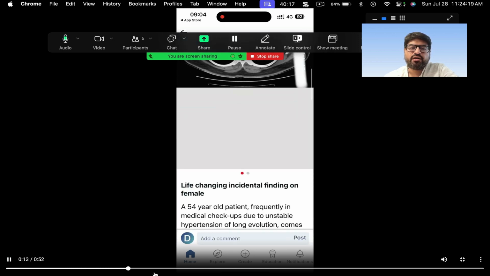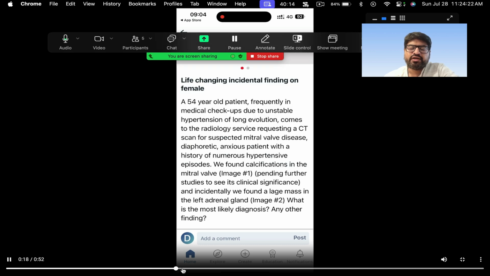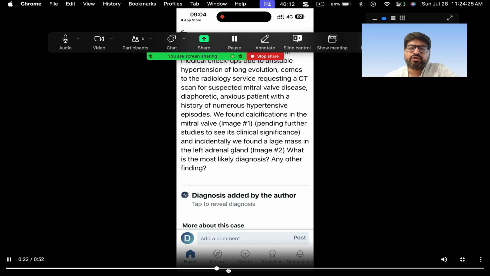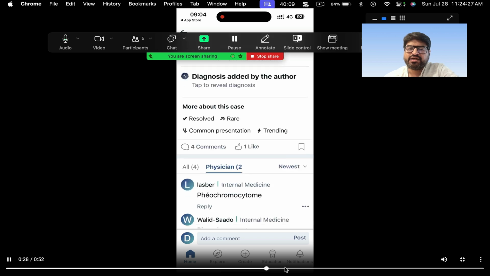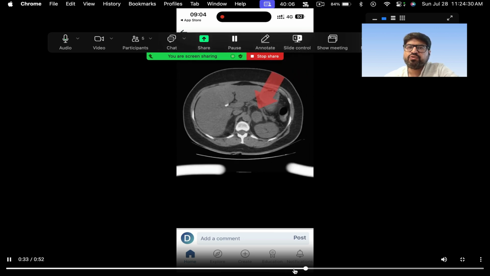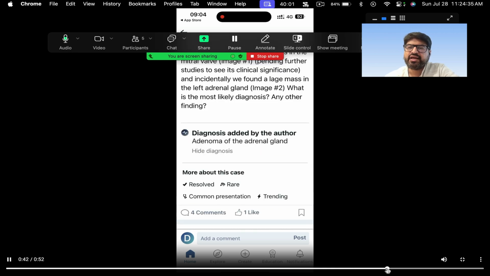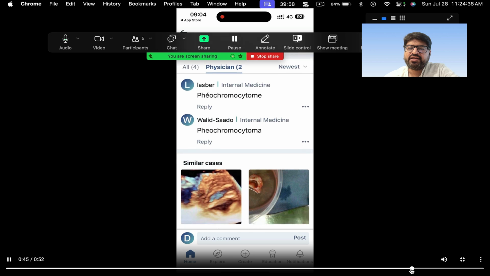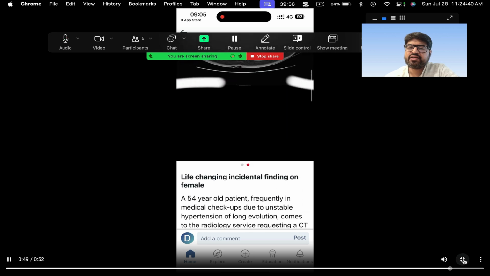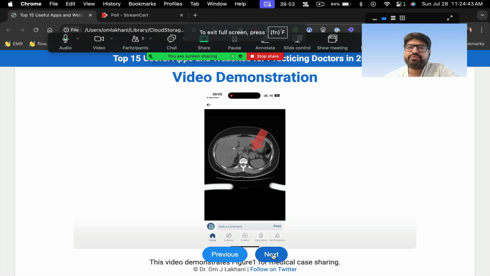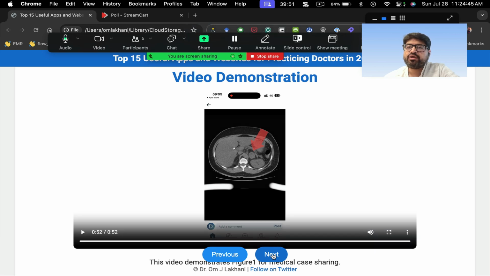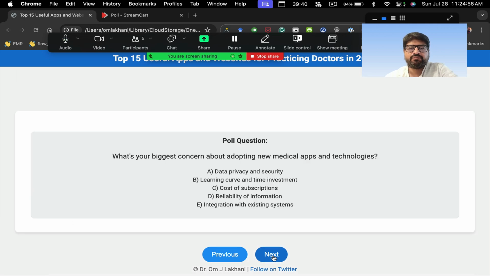Again, the focus is more on imaging, more of visual cues, right? So here, somebody has posted a case about an incidentally discovered adrenal mass lesion. Okay, and then you can ask people to discuss and other things also. You can ask questions, those kind of things, right? So again, it's not an AI based app. It's basically just a routine app, but it's like Instagram for doctors, and you can share images, pictures, videos, right? So it's like a social media platform for doctors. So this is basically Figure One. It's a very popular app across the world, and you can interact with a lot of doctors from across the world on this platform.